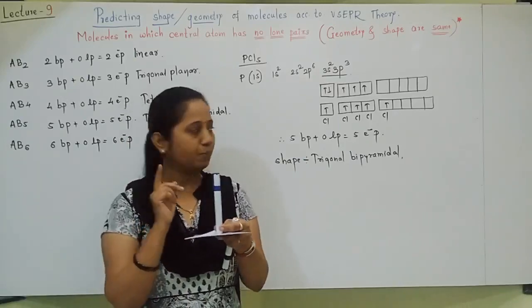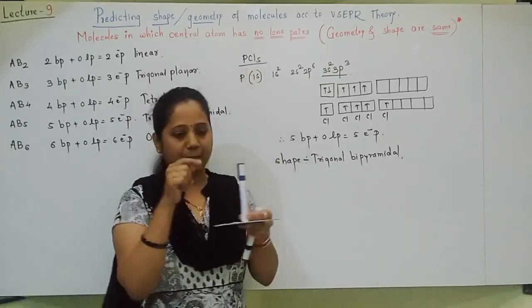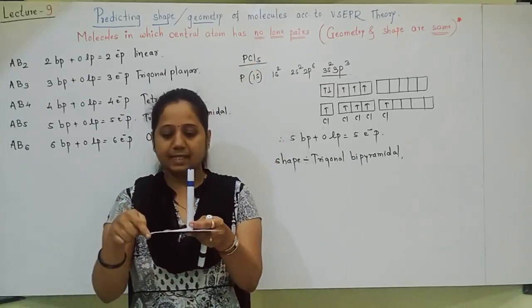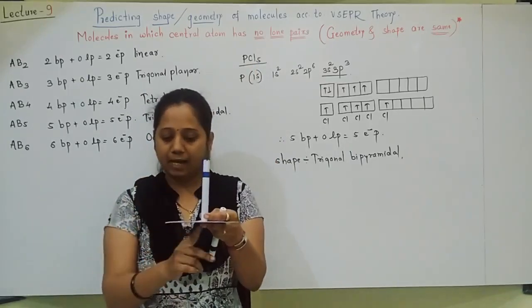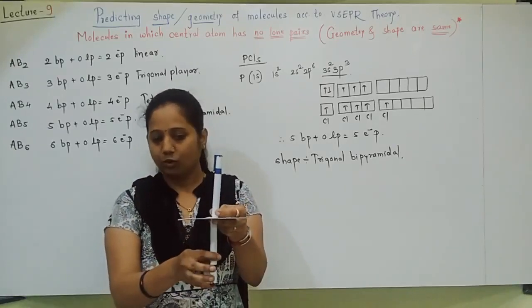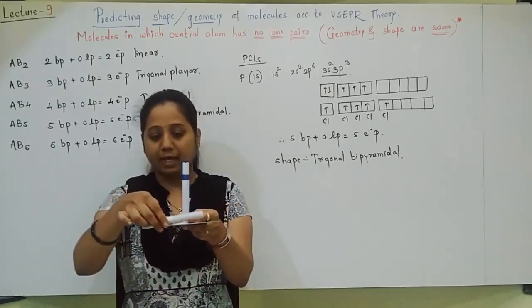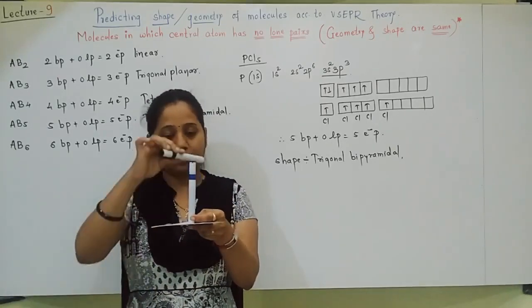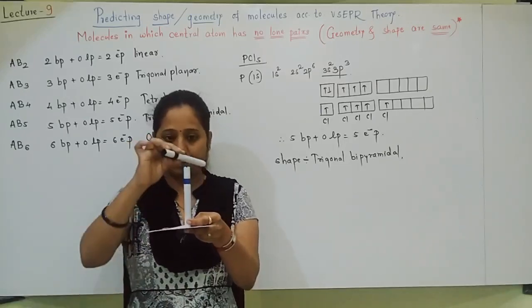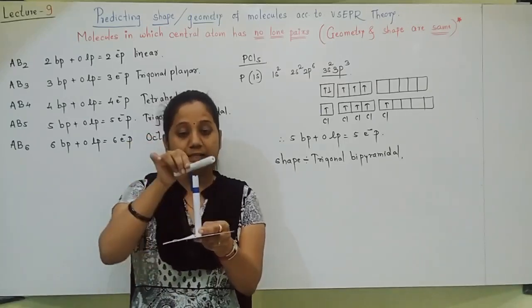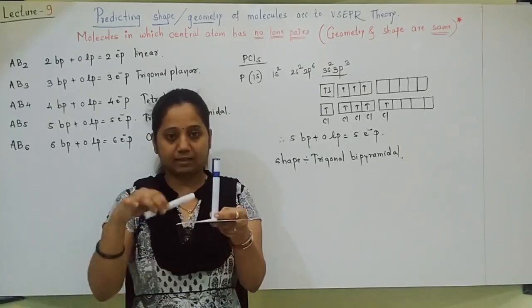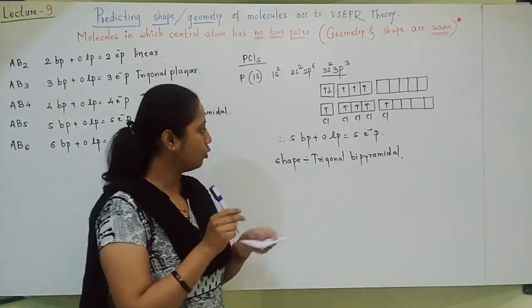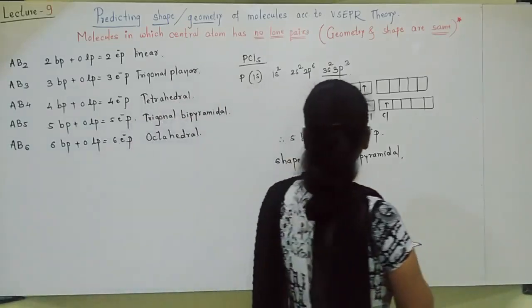I hope you understood the positions very well. PCl5, P at the center, 3 Cl at the 3 corners of the triangle, 1 Cl up and 1 Cl down. Okay, 2 pyramids they will make. Every pyramid will have 3 faces. Upside 3 faces, downside 3 faces. Okay, so the shape in short I will draw here.